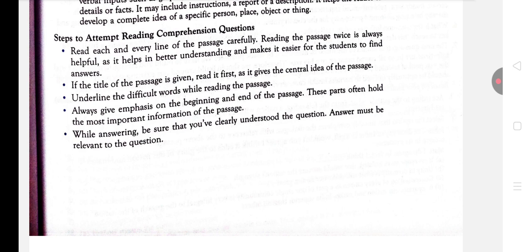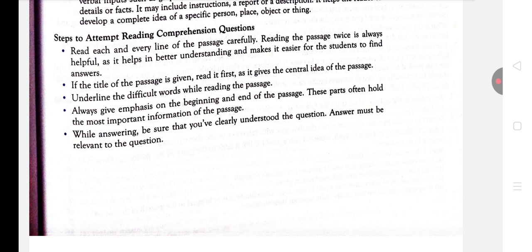Then next is, while answering, be sure you have clearly understood the question. The answer must be relevant to the question. This is very important. If you do not understand the question clearly, you will not answer it clearly, and if the answer is not written clearly, definitely your marks will be deducted. So, dear student, you have to read the questions carefully, understand them thoroughly, and then write the answer.